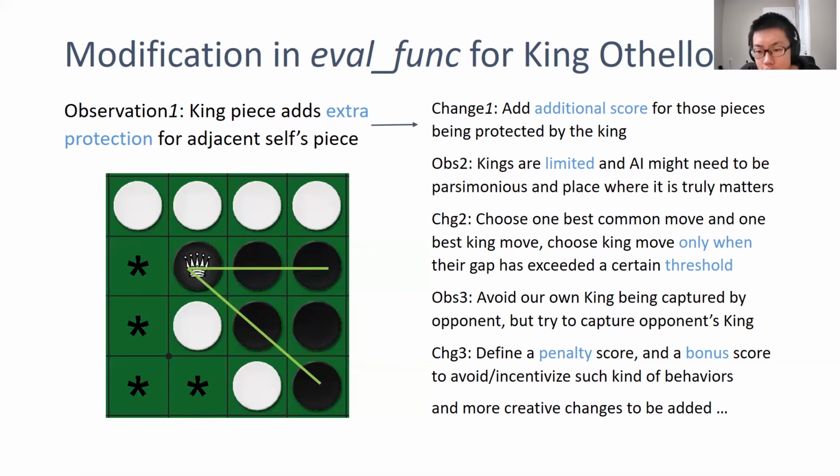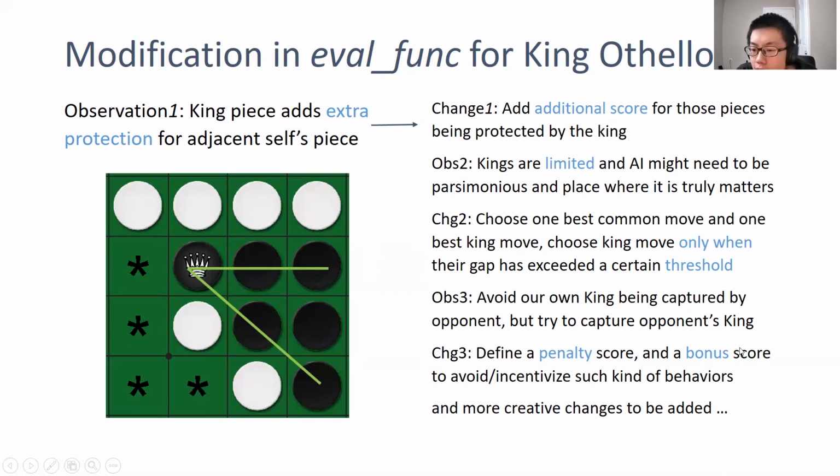The third observation is that we want to avoid our own king being captured by the opponent, but on the other hand, we want to try to capture the opponent's king. To encourage this kind of behavior, we define a penalty score: if a piece is put adjacent to a king or at the end of a line of a king, where it can easily be turned by the opponent's move, we add a penalty score.